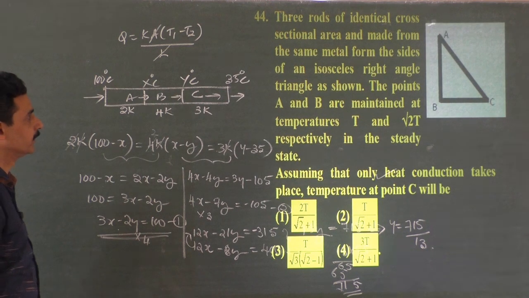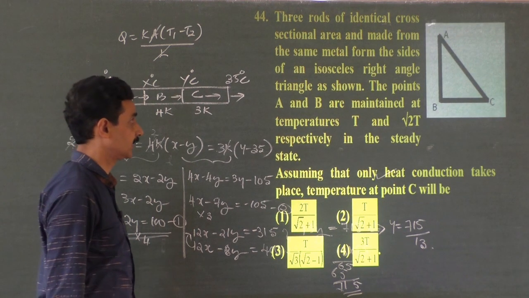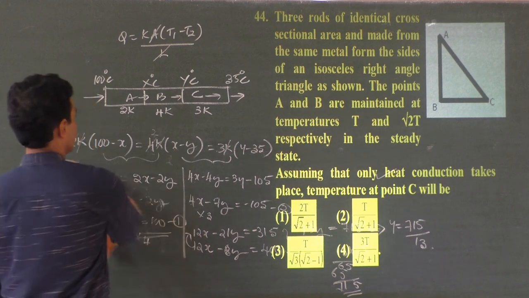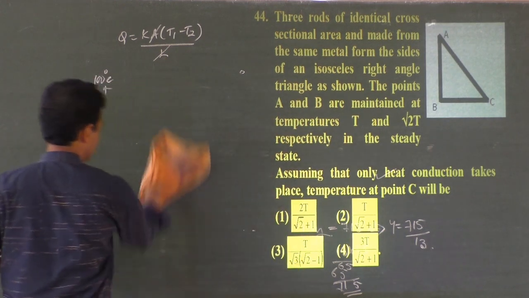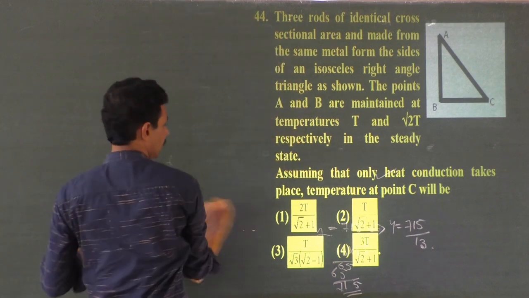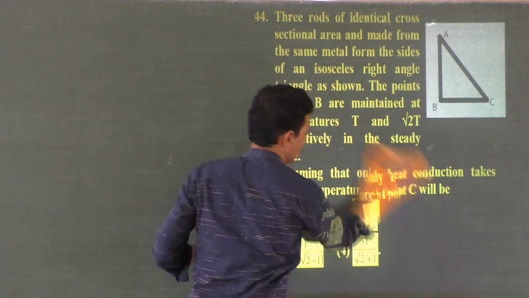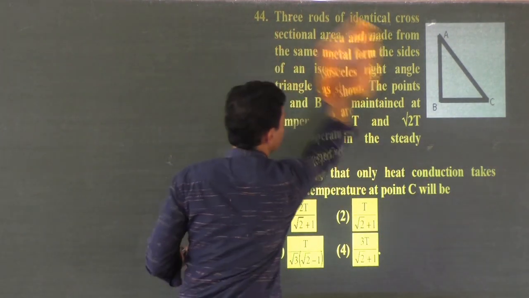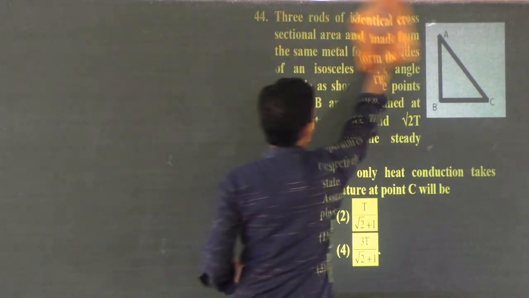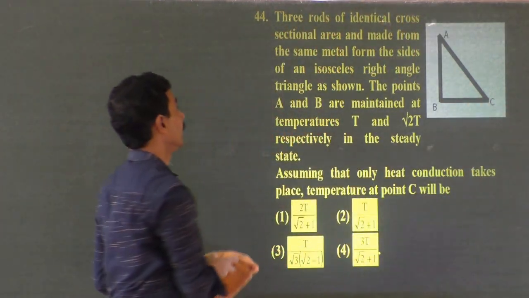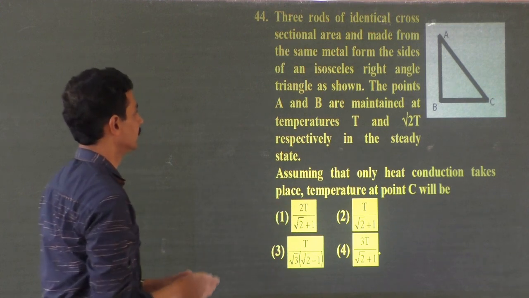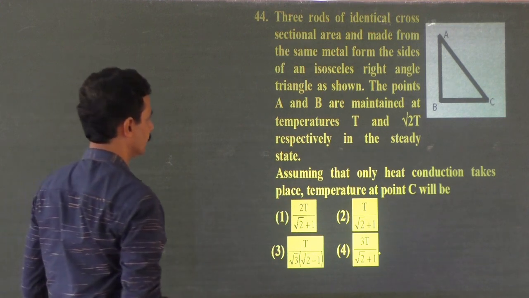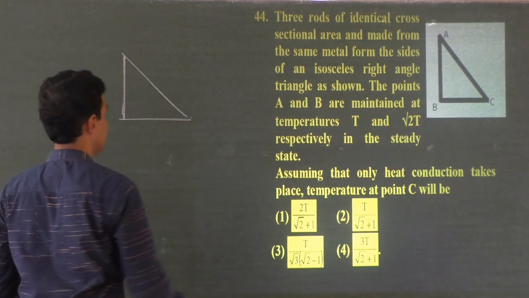Question 44. Three rods of identical cross-sectional area and made up of the same material. We'll rub this. So there are three rods, and you see they are connected in the form of a triangle. Three identical rods of uniform cross-sectional area and made up of the same metal form the sides of an isosceles triangle as shown. Isosceles right angle triangle.